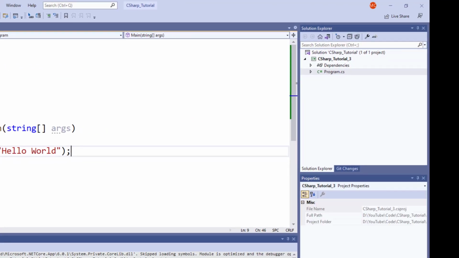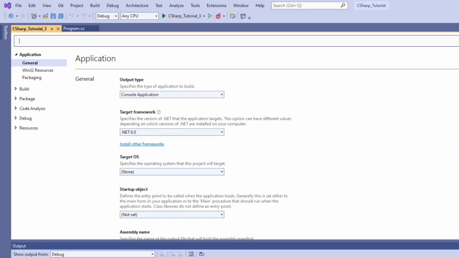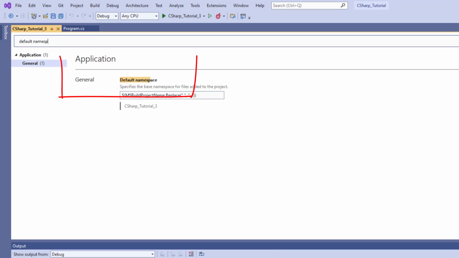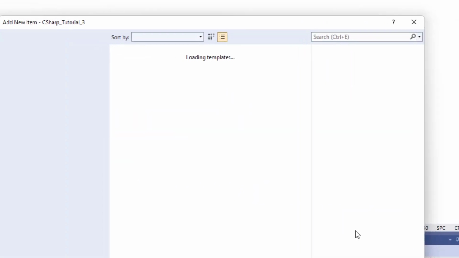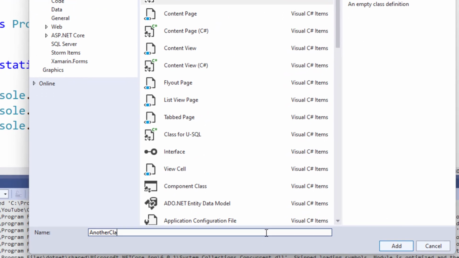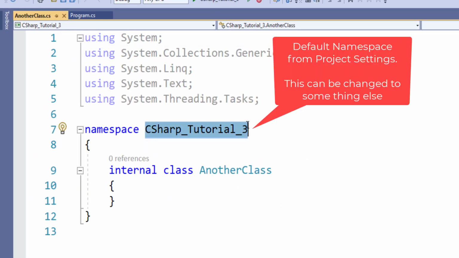Now let's come back to Visual Studio. Every project has a default namespace setting in the csproj file. Whenever you add a new class in your project, that class picks the namespace name from this setting. You can always change the setting in the csproj file. On the other hand, if you want your class not to be part of the default namespace, then you can just change the namespace declaration in the new C# code file that you created.